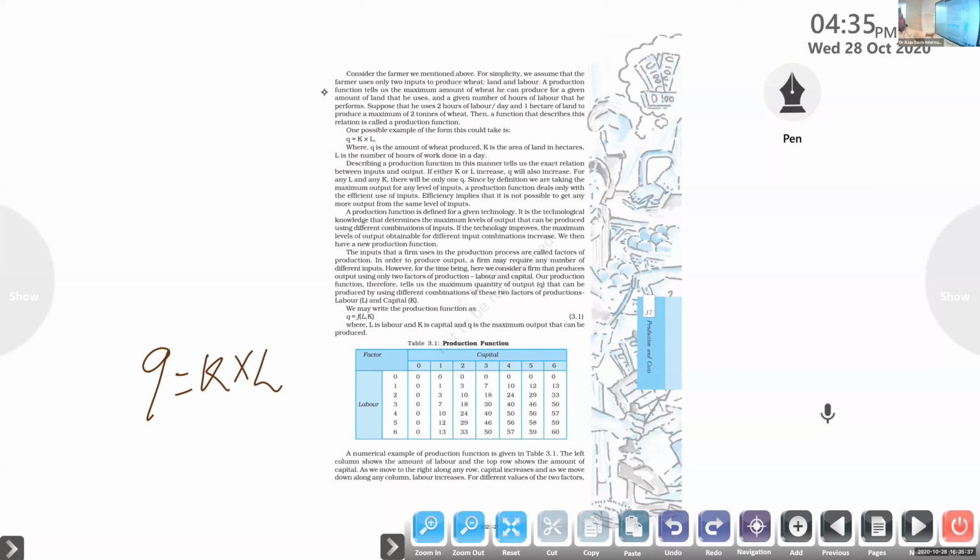Where Q is the amount of wheat produced and K is the area of land in hectares. I already told you that K is called capital or the money invested. But in this sense, we are discussing a farmer and he used only 2 inputs. One is land, the other is labor. So K here is land in hectares and L is the number of hours of work done in a particular day.